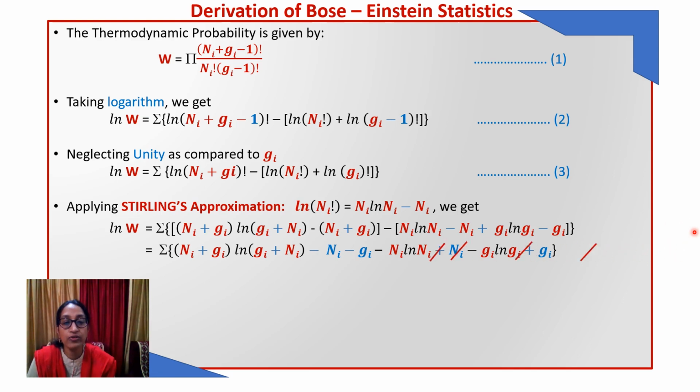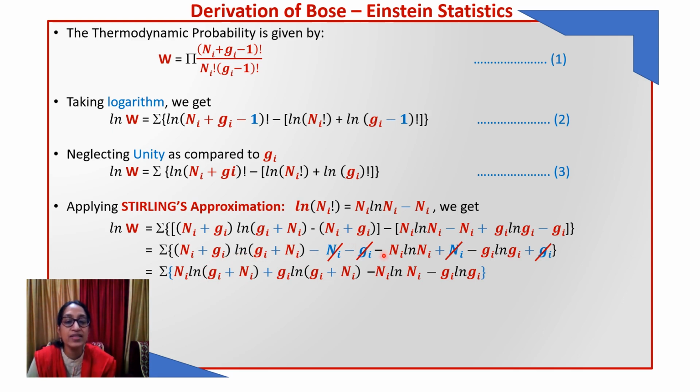They will cancel out. So we have this equal to the summation of Ni log of Gi plus Ni, plus Gi log of Gi plus Ni, minus Ni log Ni, minus Gi log Gi.